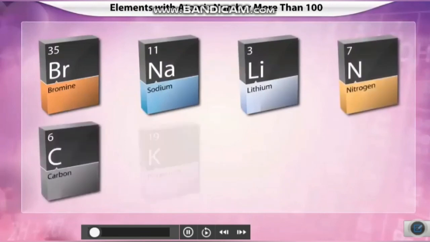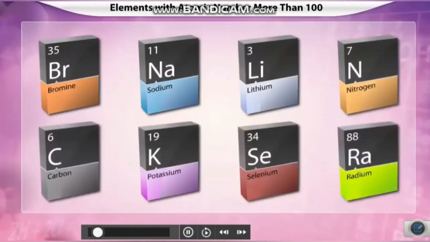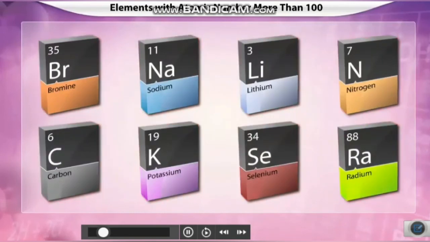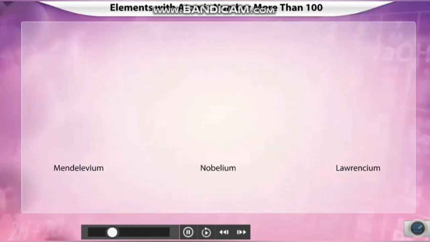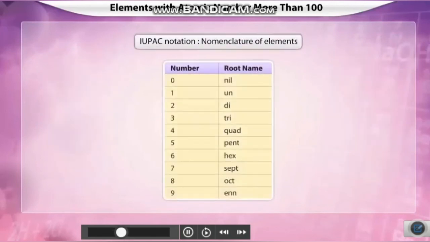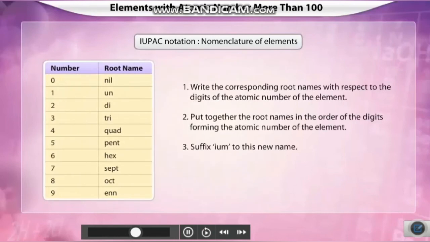These scientists made sure that they named the elements after the people who were behind the research and the discovery of the element. But later, with one element being found by 2 or 3 scientists, there were controversies which led to difficulty in naming the elements. So in such a case, IUPAC, the International Union of Pure and Applied Chemistry, gave a structure for the nomenclature of elements, with root names for the numbers from 0 to 9. And this was the basis for naming the elements above 100.